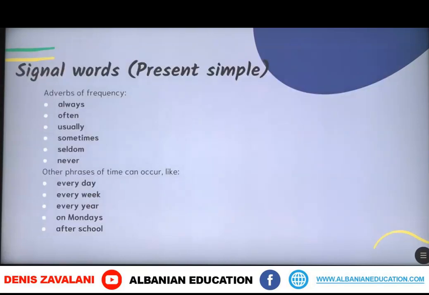As for the signal words with which we are going to notice that present simple is used, we've got adverbs of frequency: always, often, usually, sometimes, seldom, and never. Then we've got other phrases of time that can occur, like every day, every week, every year, on Mondays, after school, and so on. So, these are some of the details which you should know about present simple, as we are going to compare them with present continuous.